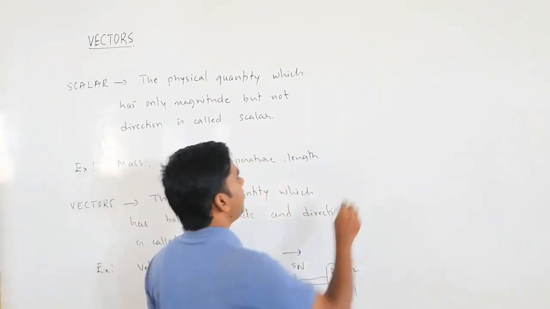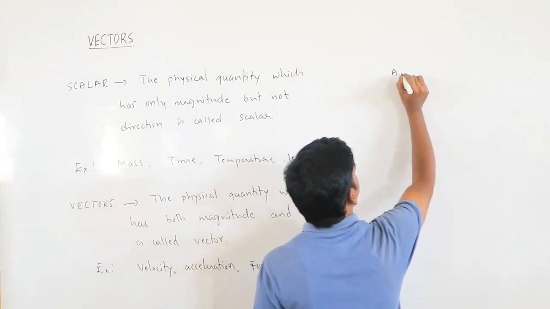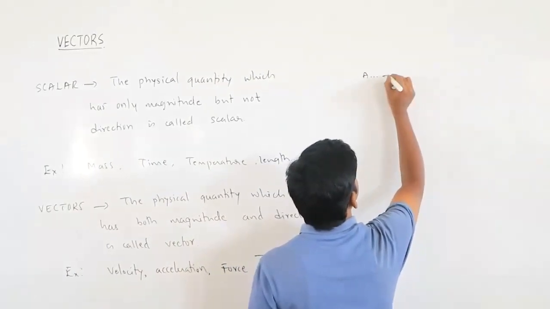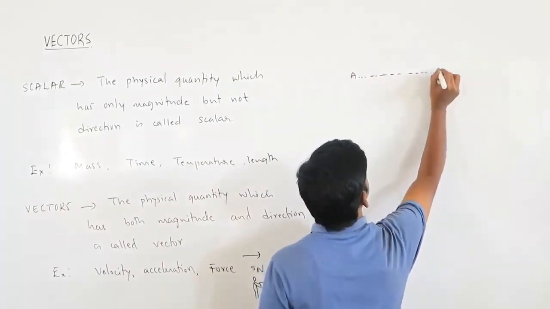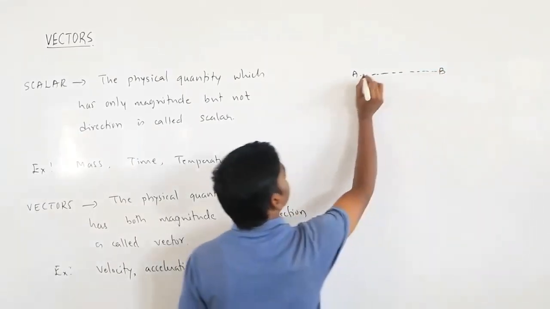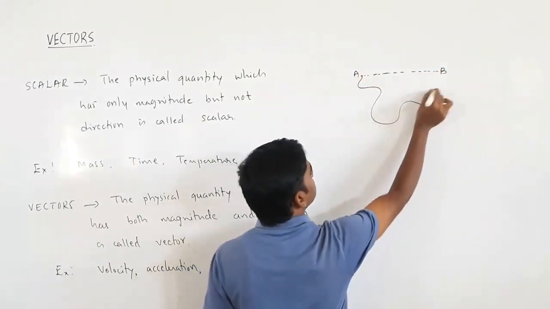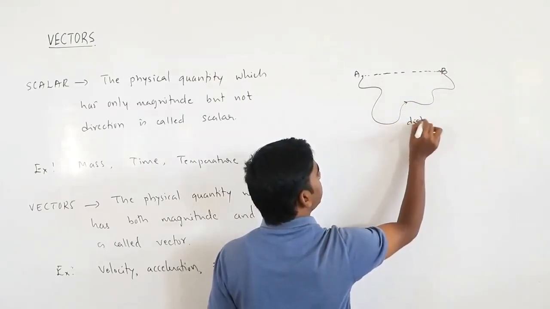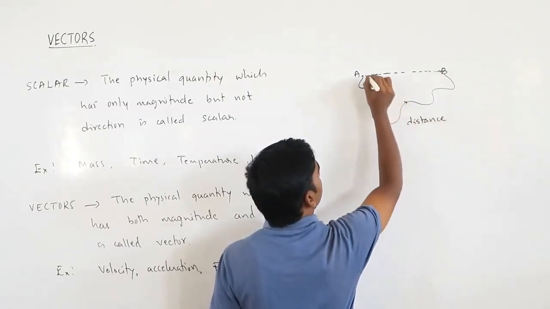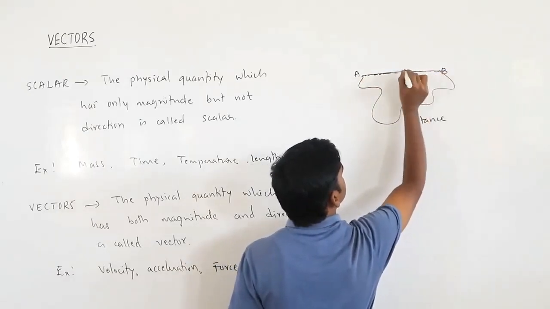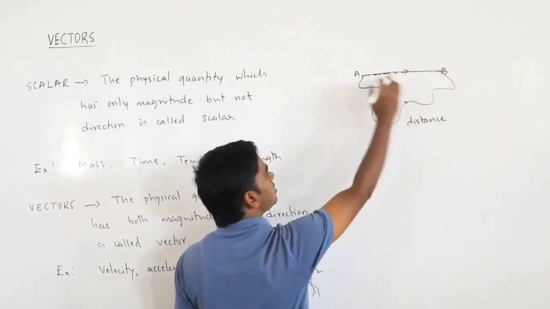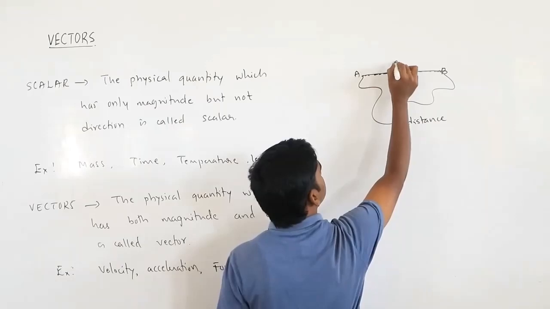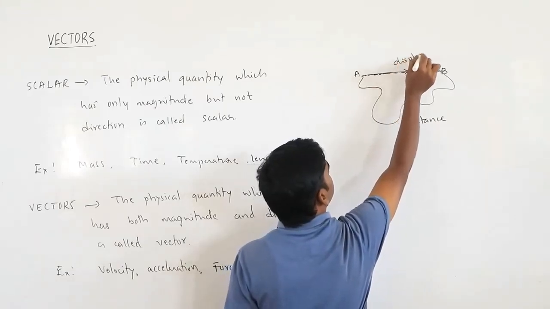Suppose you have a point A here and at some distance there is a point B. One person will go in this direction and will come here. This is the actual path covered, that is the distance. What about this one? This is a straight distance from A to B. This is displacement.